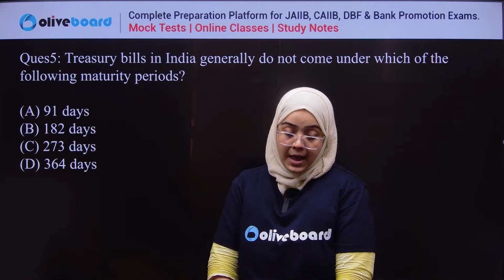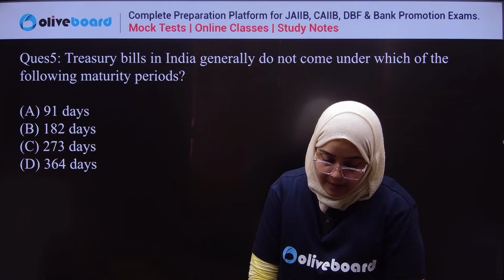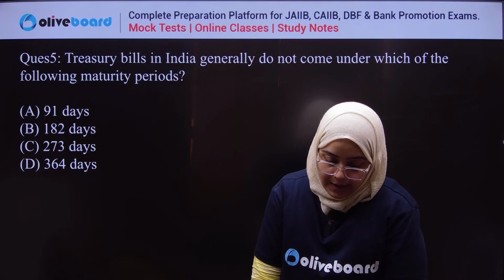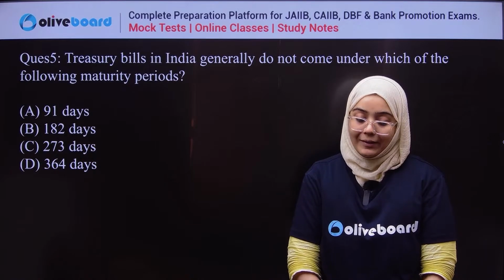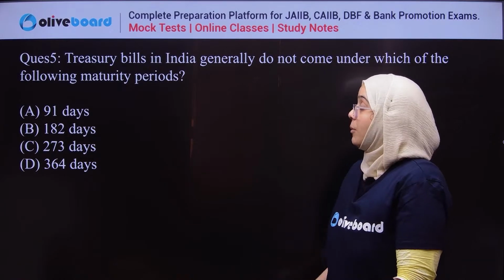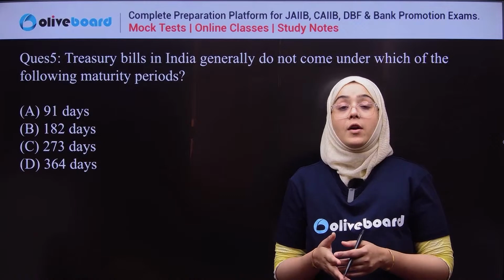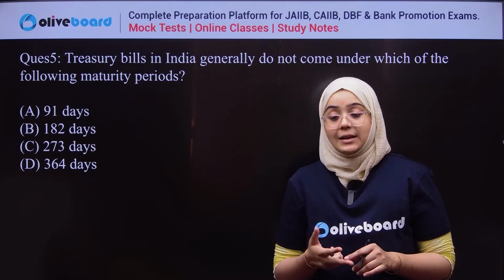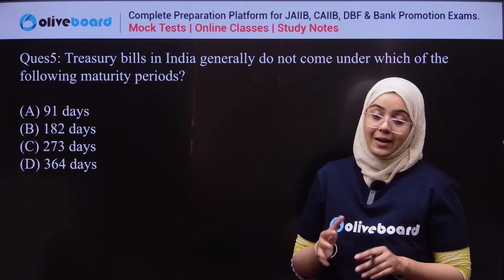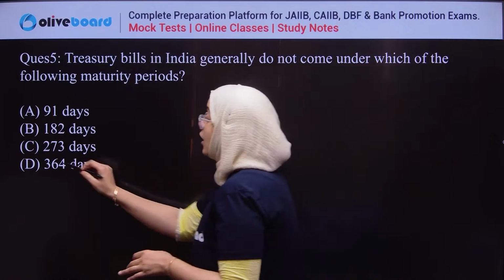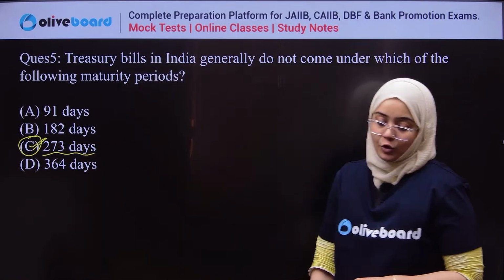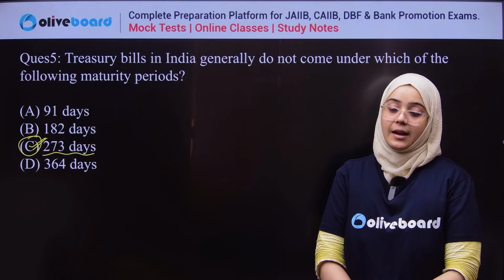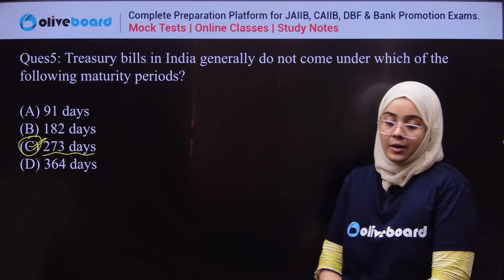Yes, Araina. It is 273 days. Yes. Treasury bills are offered in 91 days, 182 days, and 364 days, not 273 days. So the correct answer for this question is C. Clear? Done? Okay.